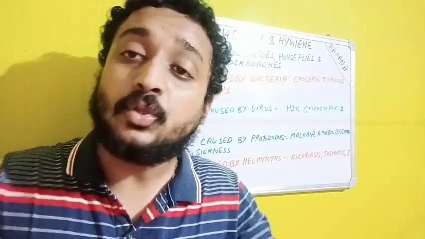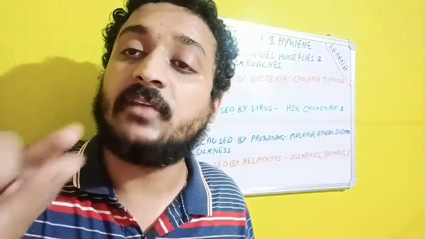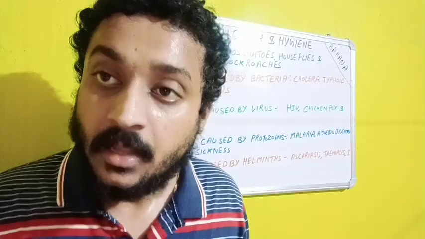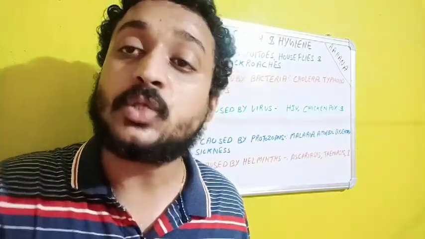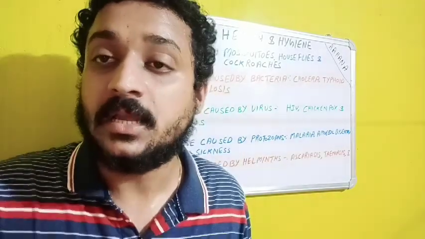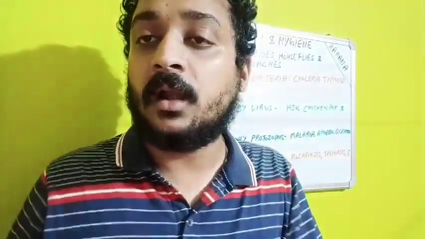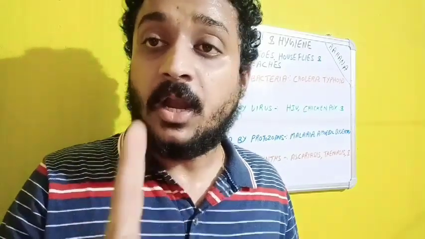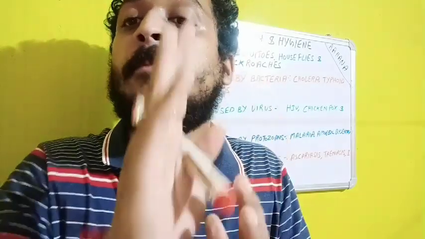Now, what happens in viral diseases? In almost all viral diseases, the doctors give us antibiotics to eat. Why? The doctors give us antibiotics so as to restrict the secondary infection. The other infection should not be there. For example, we are having fever and we met a doctor and got to know that we are having the common cold and cough, that is the rhinoviral infection in our body. So the doctor is giving us antibiotics. Why? Not to kill the virus, but to treat the secondary infections. If there is any secondary infection in the body, that should not be prolonged.